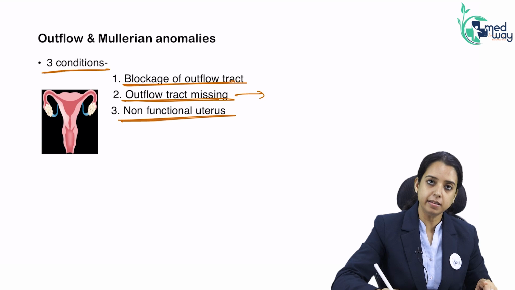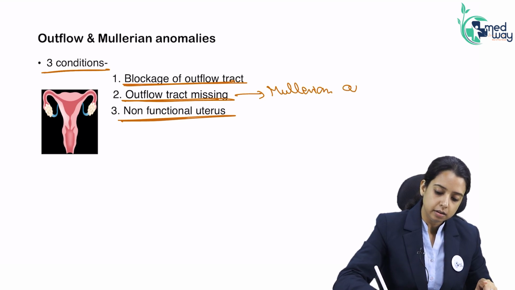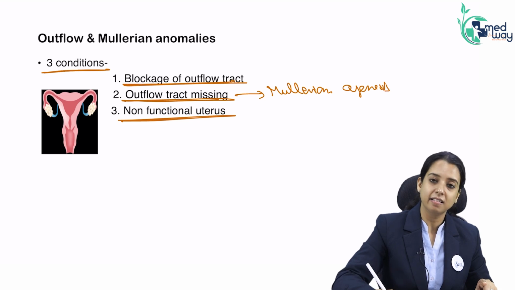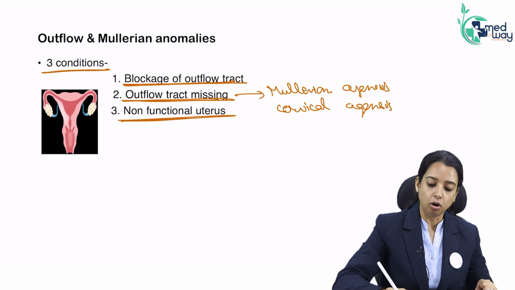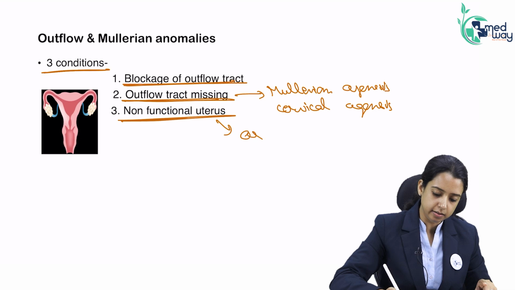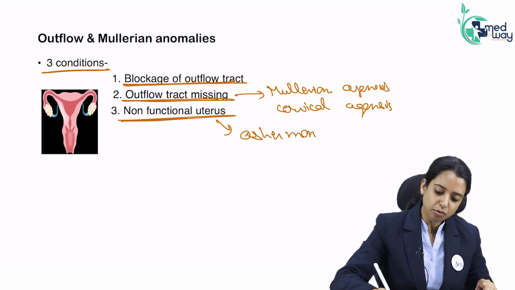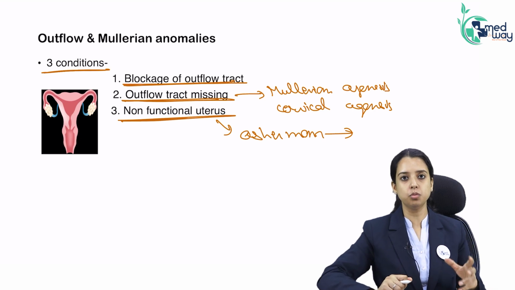Outflow tract is missing means there is Mullerian agenesis, meaning the uterus has not formed at all, or cervical agenesis, where the uterus was formed and bleeding is happening but there is no cervix. Non-functional uterus means curettage happened and as a result resulted in Asherman. Now you can remember, if Asherman has happened, it means a girl has got herself curetted.